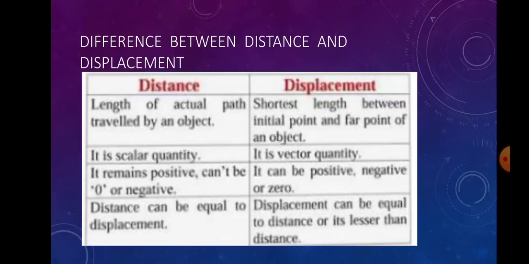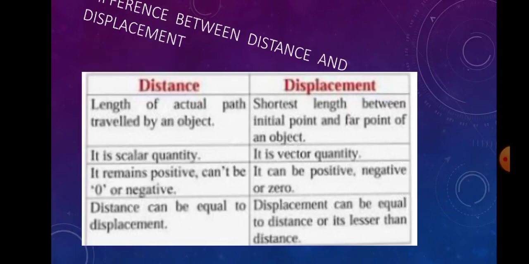Distance remains positive, cannot be 0 or negative. Displacement can be positive, negative or 0. Distance can be equal to or greater than displacement, but displacement can be equal to distance or lesser than distance. Understand this difference between distance and displacement?